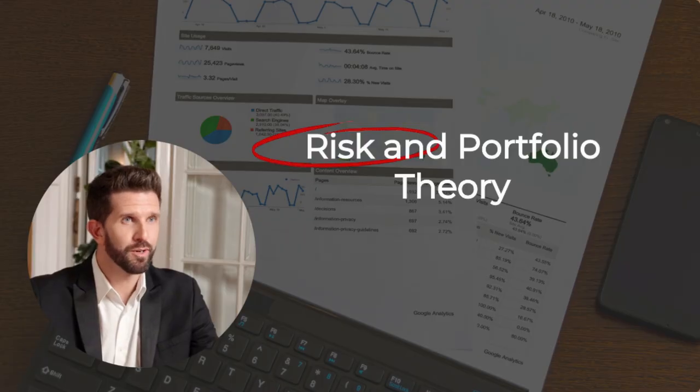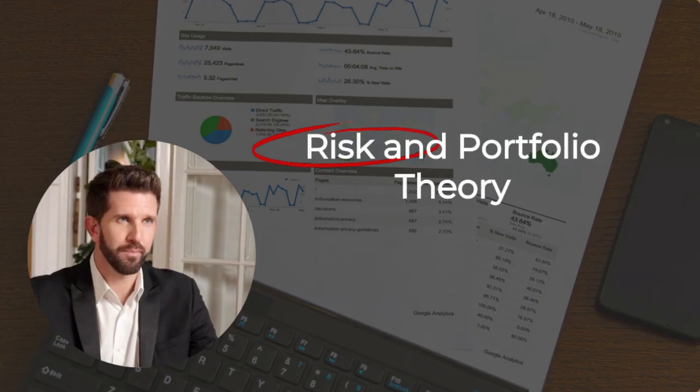3. Simulation analysis, Monte Carlo simulation, simulates thousands of possible outcomes using probability distributions for key variables. Risk and portfolio theory: if a firm is diversified, it may accept some unsystematic risks. Projects should be evaluated for their contribution to firm risk, not in isolation. Systematic risk, market risk, is considered in the CAPM model.